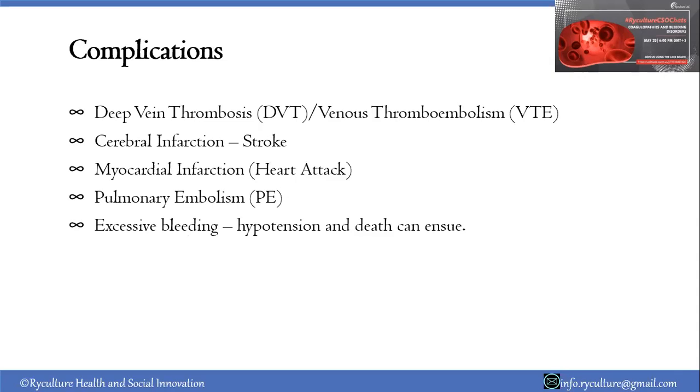Pulmonary embolism: the clot that has been released gets stuck in the pulmonary artery, which goes from the heart into the lungs for oxygenation. Then it will prevent blood from reaching the lungs, meaning there will be failure of the lung to get nourishment as required, and this can lead to death. That is the most critical complication of deep vein thrombosis, especially in pregnant women, and that is something that needs to be looked out for.